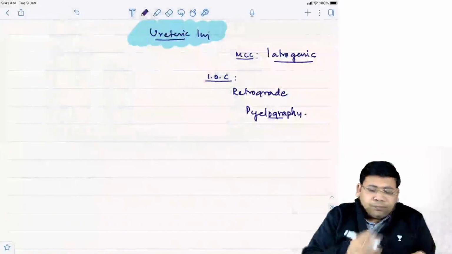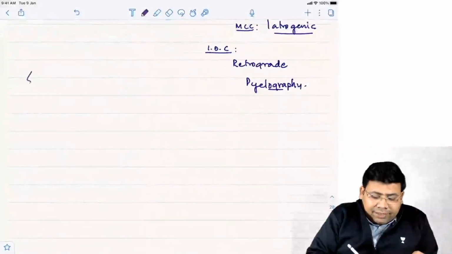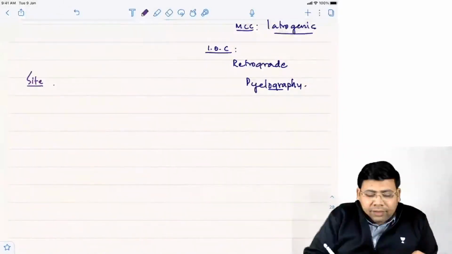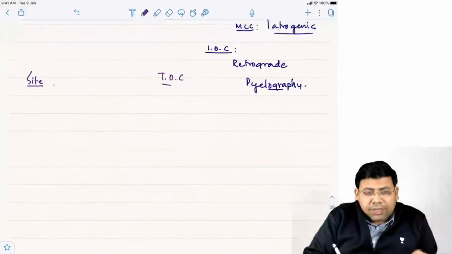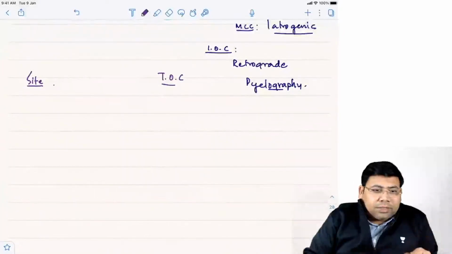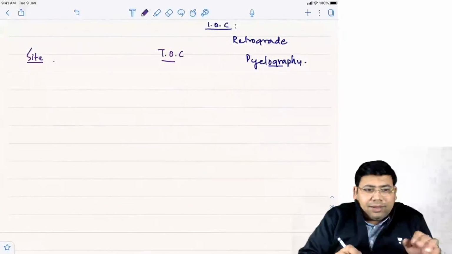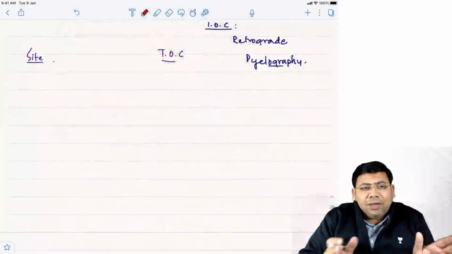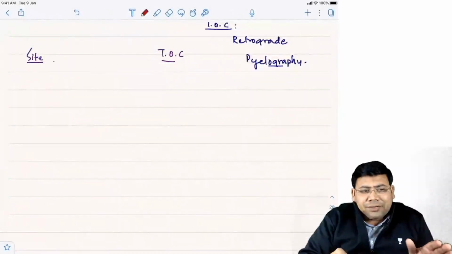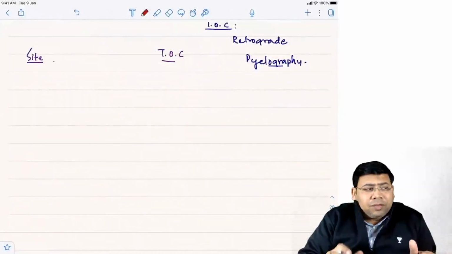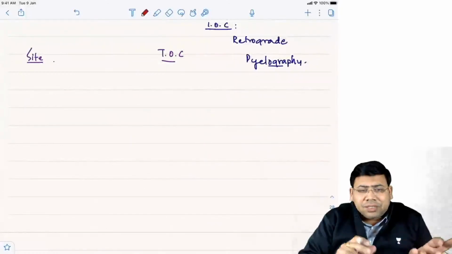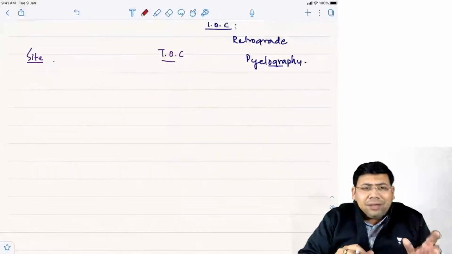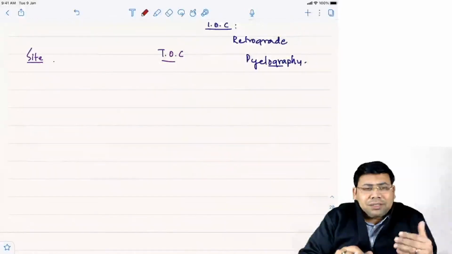Now, on one side we will write the site, and on the other side we will write the treatment of choice, and then I'll explain them to you. Gynae people do make mistakes, but the problem is they don't get proper exposure in hysterectomies, because most of them are engaged in obstetrics. They don't get a lot of time. Once they start doing gynecology, they will master that also.